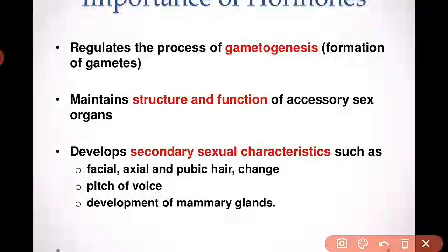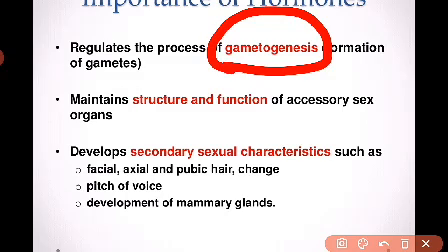So see, what is the importance of hormones? First of all, they help in gametogenesis. Gametogenesis means formation of gametes. So in males, hormones like testosterone and other hormones help in the formation of sperms. However, in females, the hormones help in the formation of ovum or egg cells.